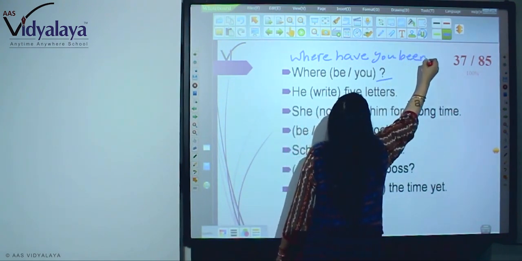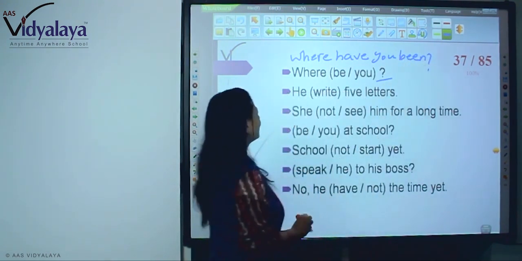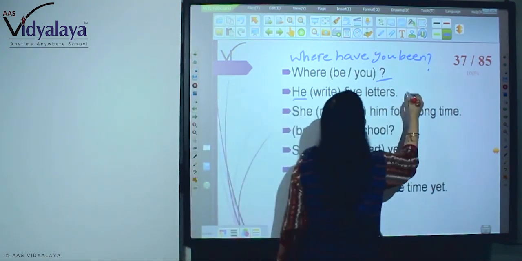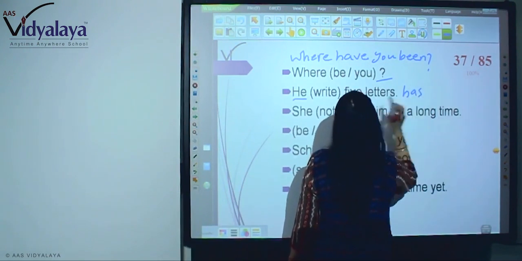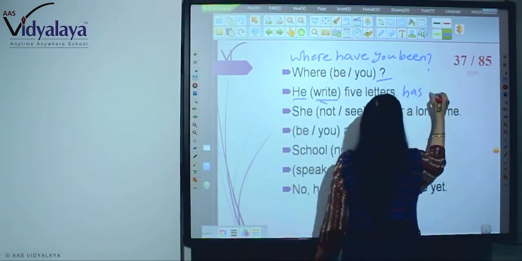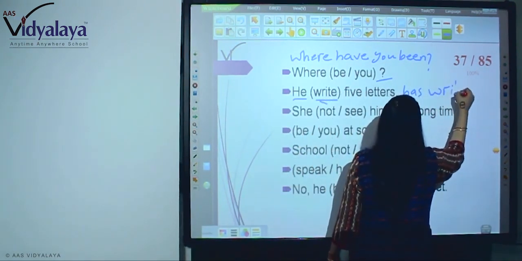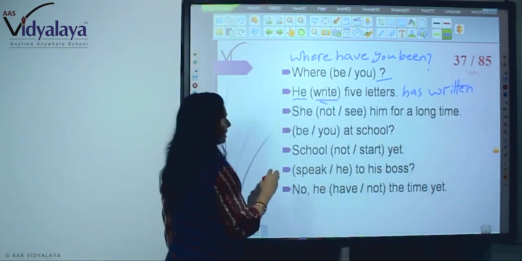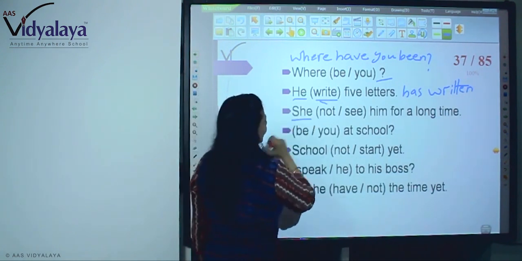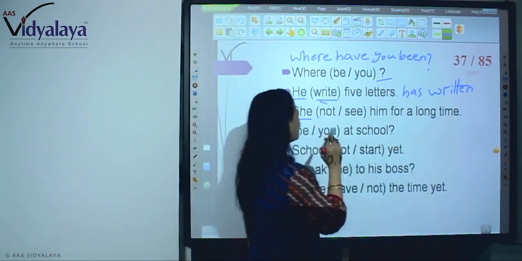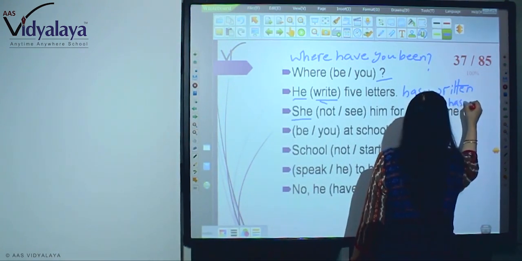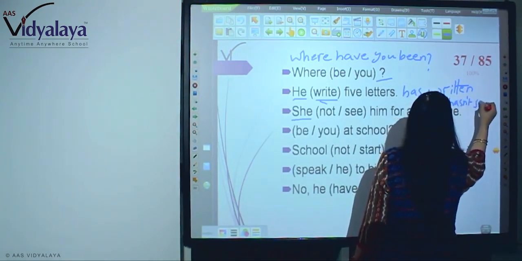Now, here, he is singular. So, we know has and past participle form is written. He has written this letter. Then, now she, so again has not seen him. So, hasn't seen.